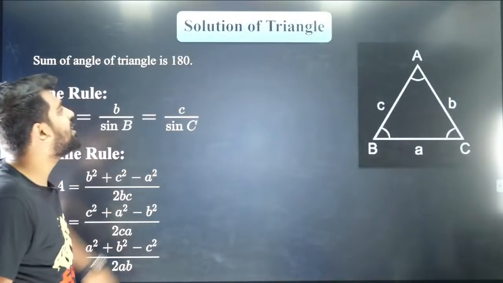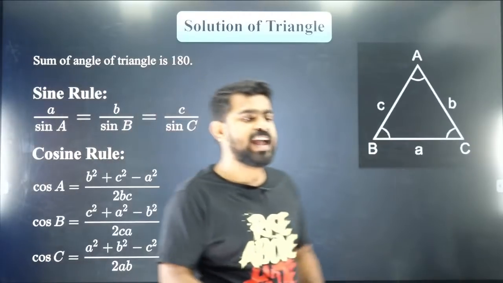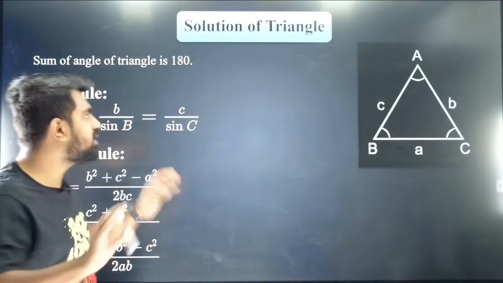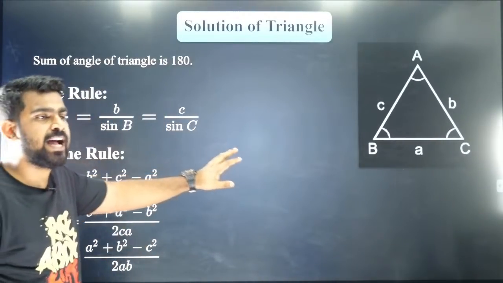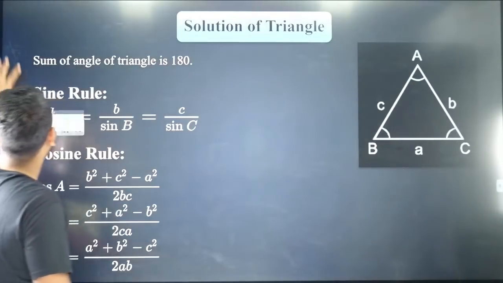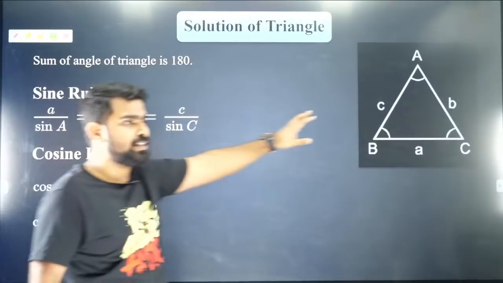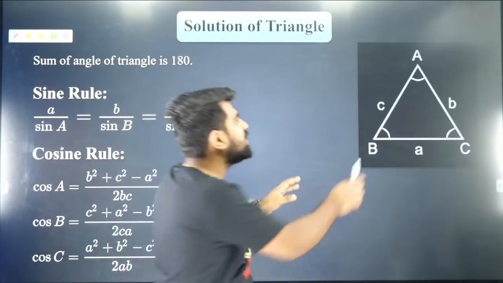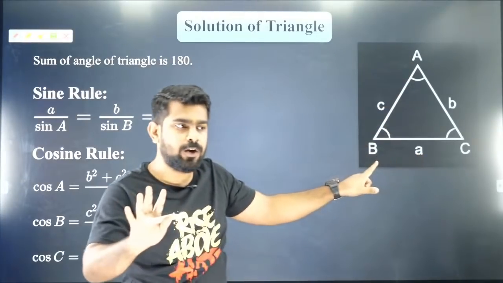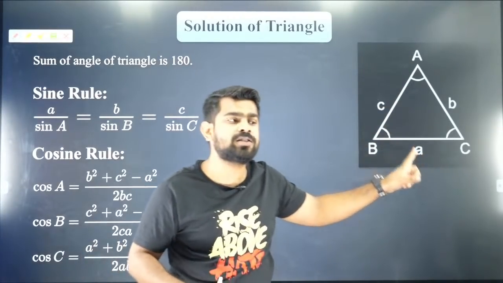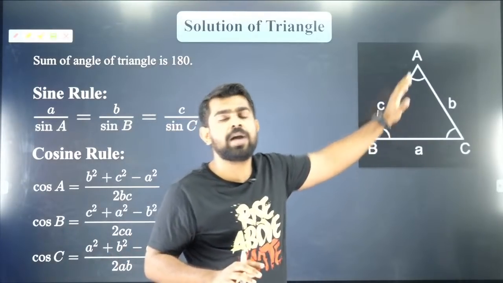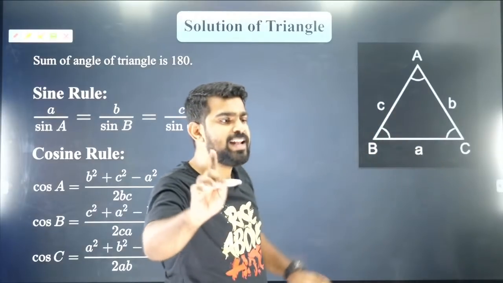So let's move forward. Here we go, people. Solution of triangle. So what do we have in solution of triangle? This is also a very important topic and I want you all to listen carefully. What are all the important stuff over here? First, you need to know that if you have a triangle ABC, the side opposite to capital A is small a. Why am I explaining all this? Because the formula will contain this. So you need to know the terminology and notation. So please listen carefully.